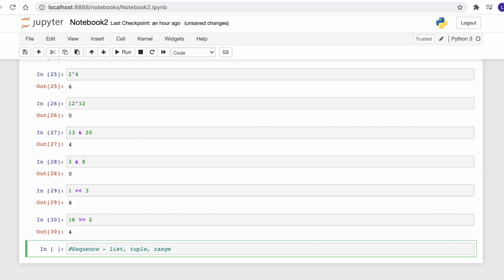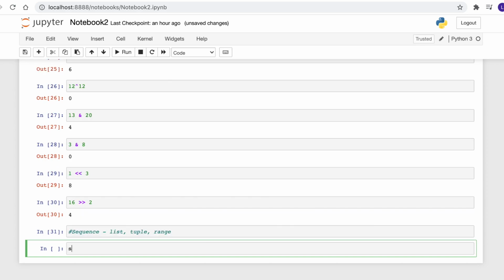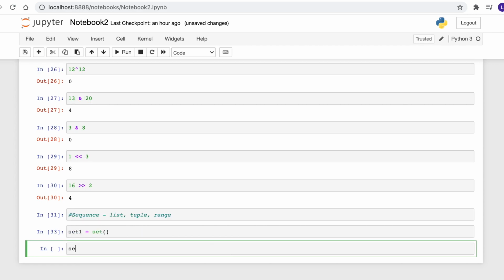Now let's get our hands dirty on one of the data structures, that is set. So set by definition will always contain unique elements, and we can initialize one of them by writing equal to set with brackets. Let's try adding a couple of numbers here. So we are going to do set1.add(13). So that is one of the numbers that is now a part of the set.